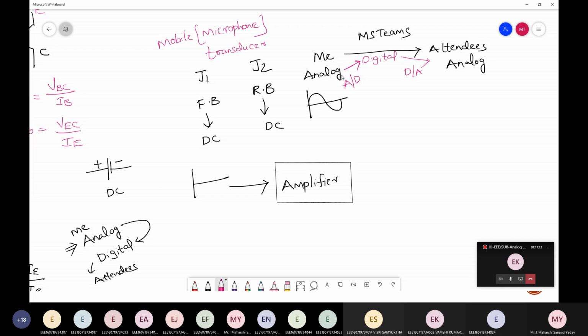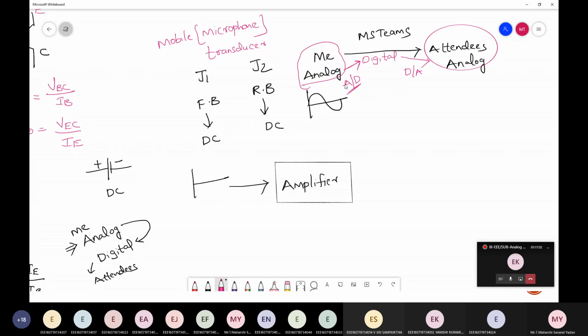This is a process which is happening right now. If I'm talking in analog, it is getting transferred digitally, and again you are able to listen to it in the form of analog. For that, A to D and D to A conversions are done. Okay.